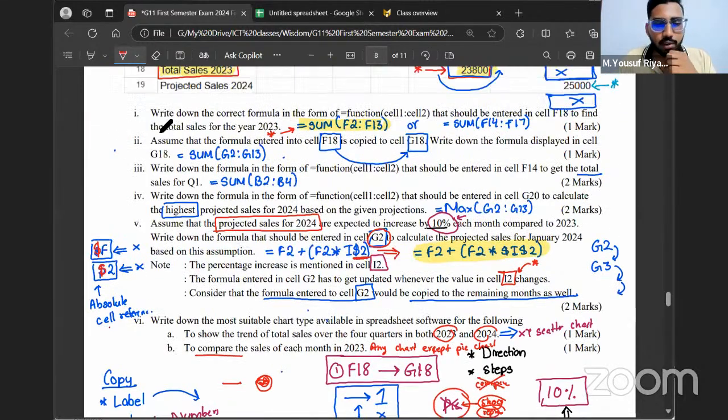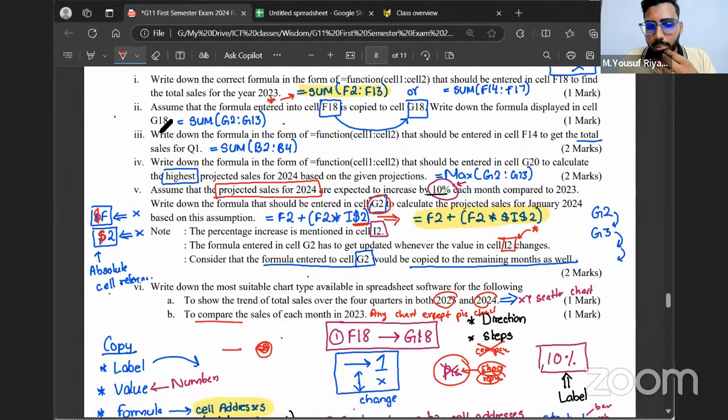Okay. I'll give you time to pray, but before that, tell me out of 10 marks, how many marks you'll get here, all of you? I'll give Shima as soon as possible.